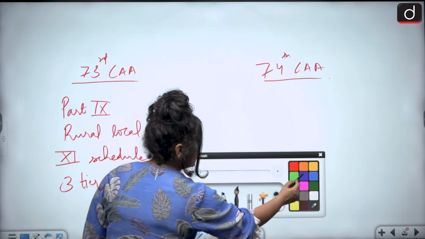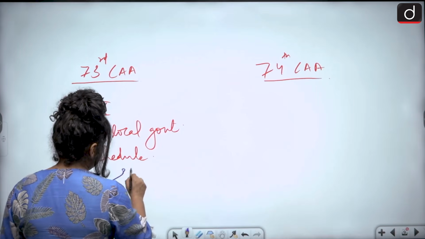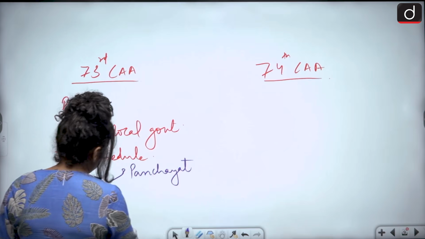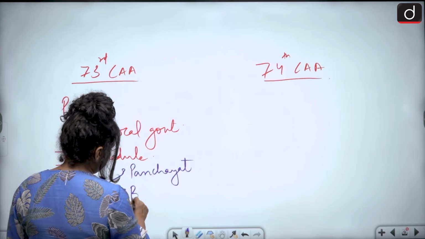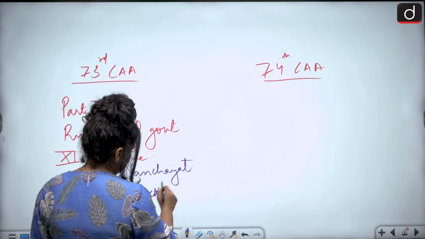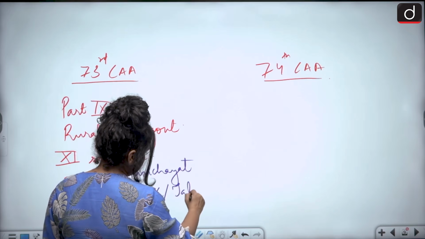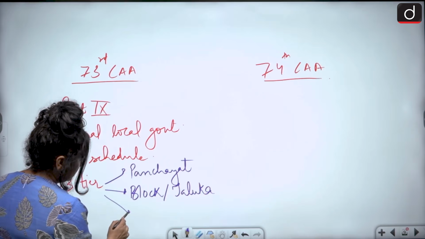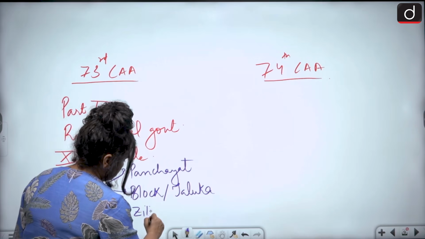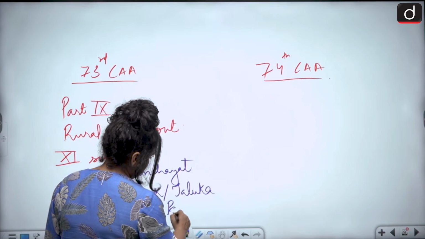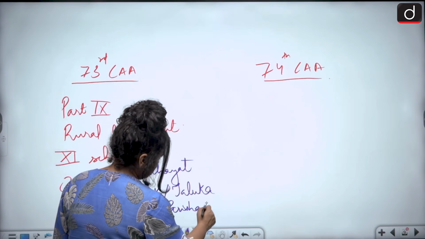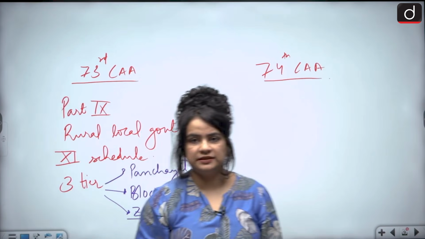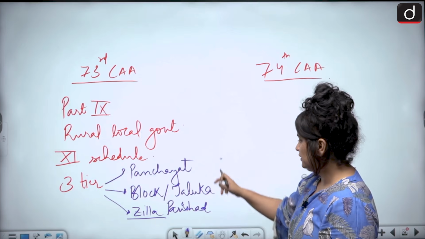The system is that there will be a panchayat at the village level, then there will be a block panchayat or a taluka panchayat at the intermediate level, and finally there will be a zilla parishad at the district level, because zilla means district basically. All right, so this is the 3-tier